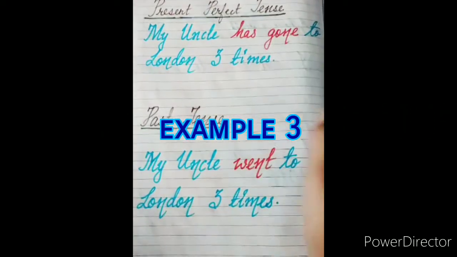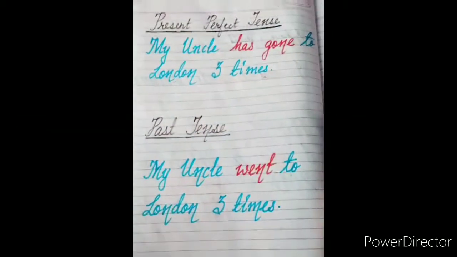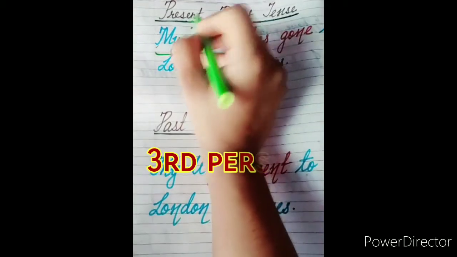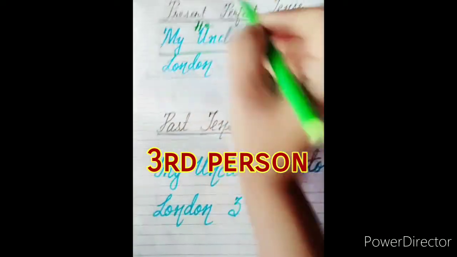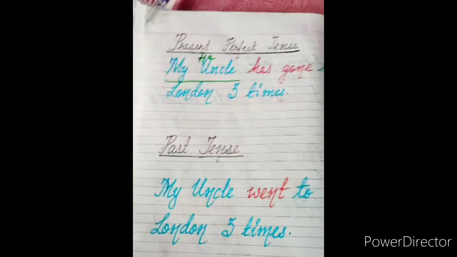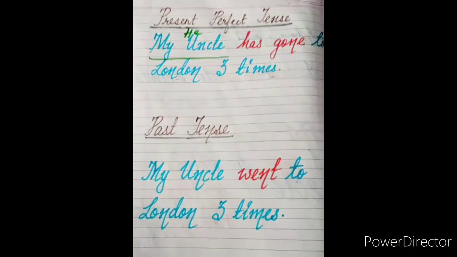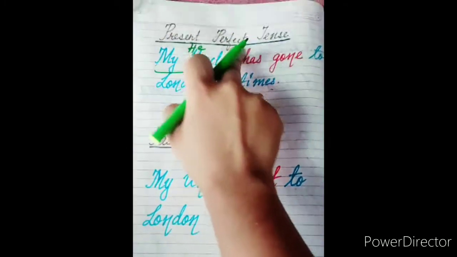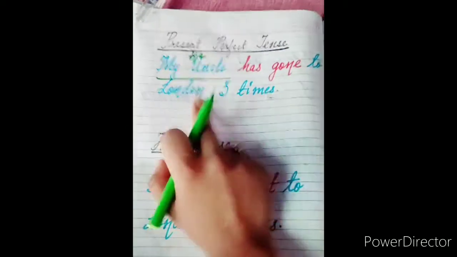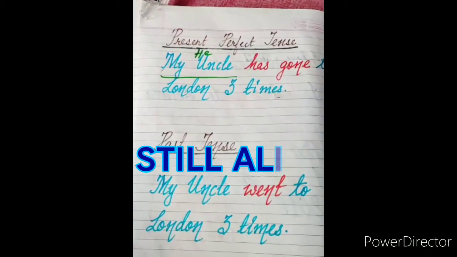So now children, my third example. My uncle has gone to London 3 times. Now first of all, let me tell you, my uncle is a third person. So if you replace it with a pronoun, it will be he. He has gone to London 3 times. Now suppose my uncle is alive, and I'm talking about the places which he has visited, so I'm going to use the present perfect tense here. So I will say my uncle has gone to London 3 times. That means he is still alive, and I'm talking about the places which he has visited.